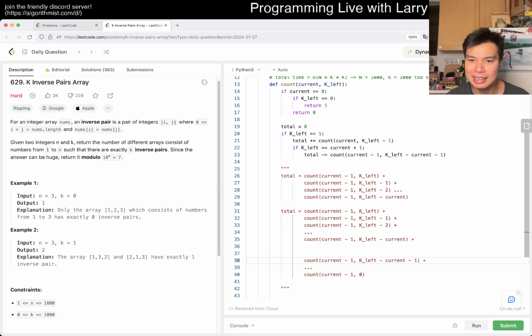But if we do current minus 1, then another way of thinking about it is that this number will subtract this number, and then this matches up with this minus 1. So this matches up with this, and then all the way to k minus current, and by definition, this will subtract current minus 1, so this would subtract k left, so you should have the right number.